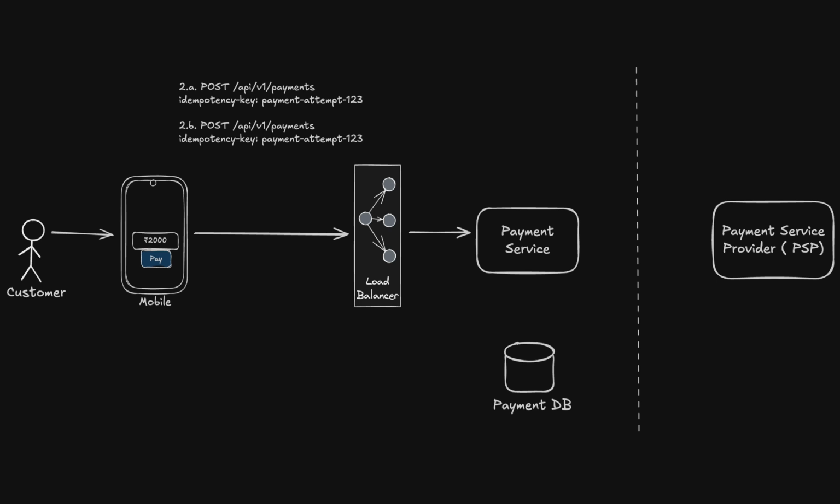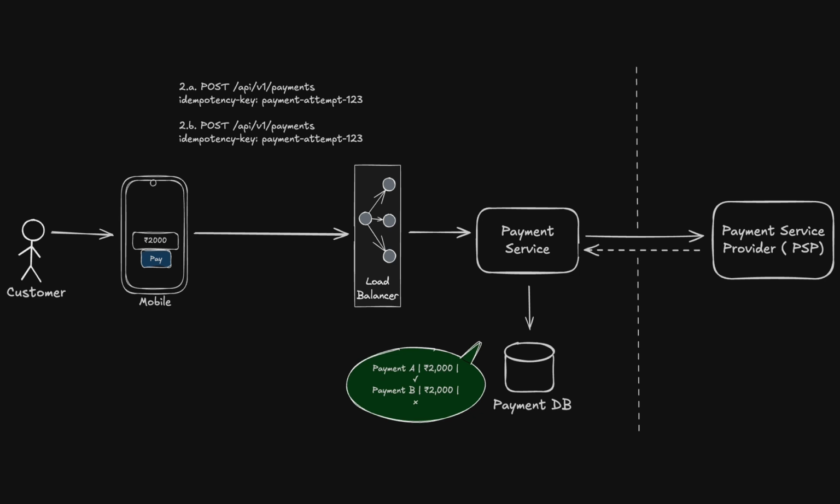When the payment service receives the request, it checks whether it has already seen that key. If the key is new, the service reserves it and begins processing the payment. If the payment has already succeeded, the service does not create another charge. Instead, it returns the previously stored result. If the payment is still being processed, the service can return an in-progress response and ask the client to check again later.